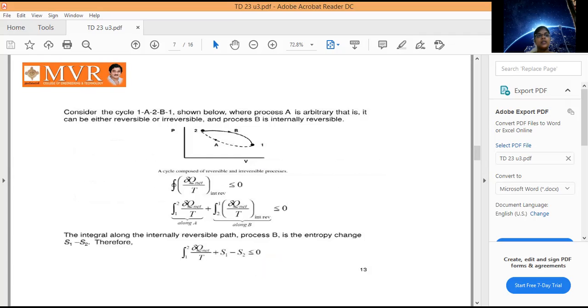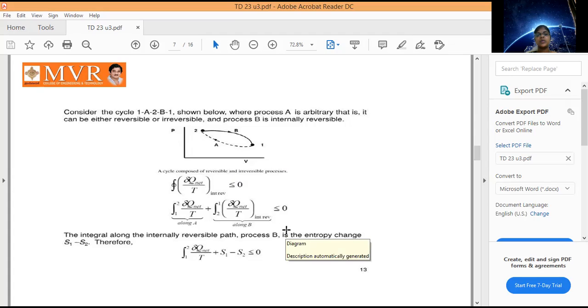Here this is a cycle, 1a2 and 2b1. In the previous topic I discussed that 1a2 is a reversible process and 2b1 is also a reversible process.